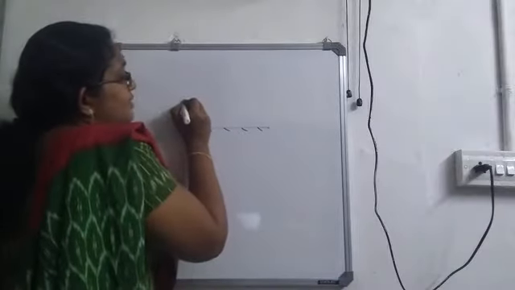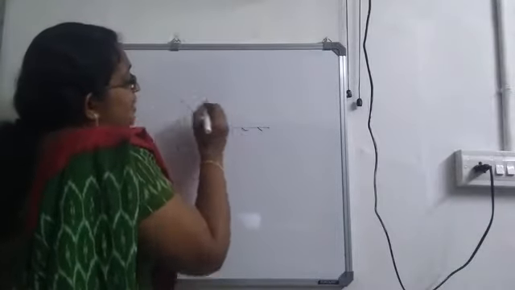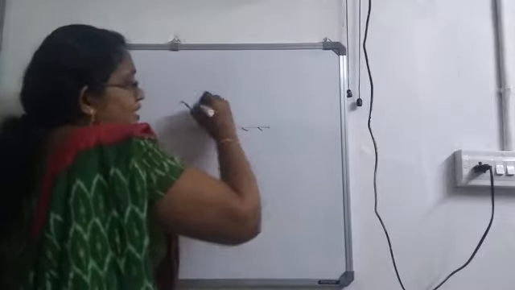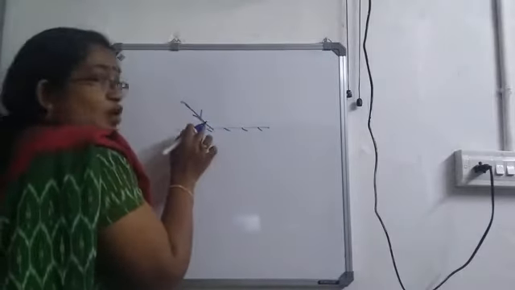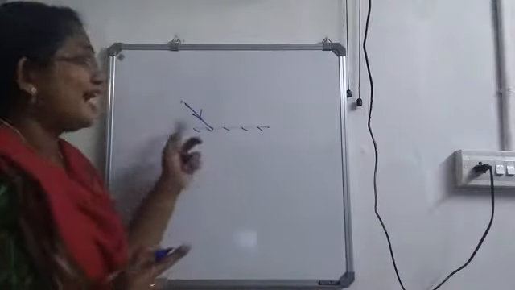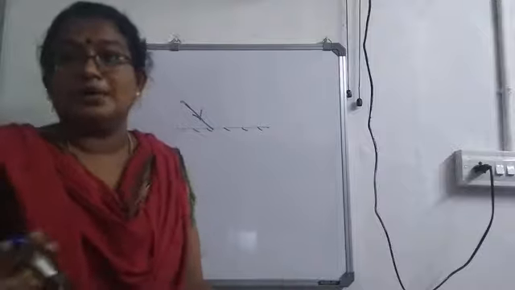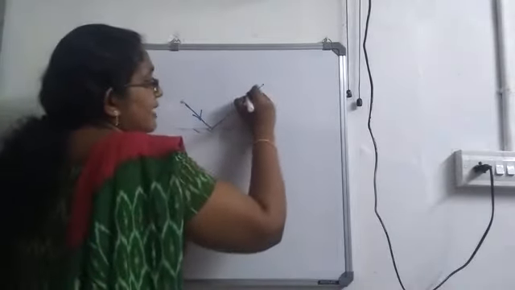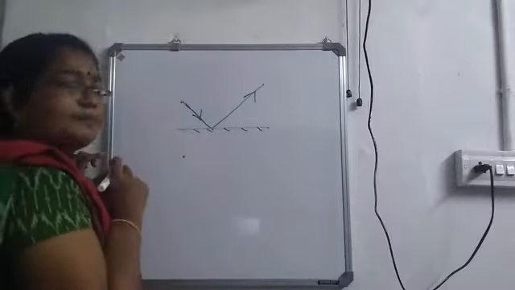Okay. So let this be the first ray which hits on the mirror. So since it is a ray, I should draw a straight line with the arrow mark. So it's compulsory that arrow mark should be there, else it won't be a ray. So when it hits on the mirror, what happens? It gets reflected.